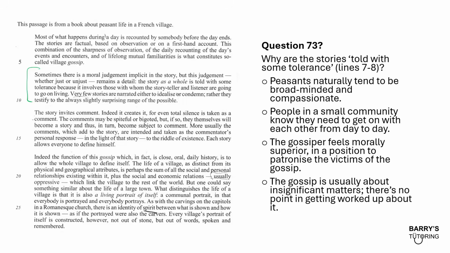People in a small community know that they need to get on with each other from day to day. In my opinion, that is referring to the sentence that says, the story as a whole is told with some tolerance, because it involves those with whom the storyteller and listener are going to go on living. So again, it's saying that the gossip is tolerated essentially because they want to know more about the people that they're living with, because they have to get on with them.